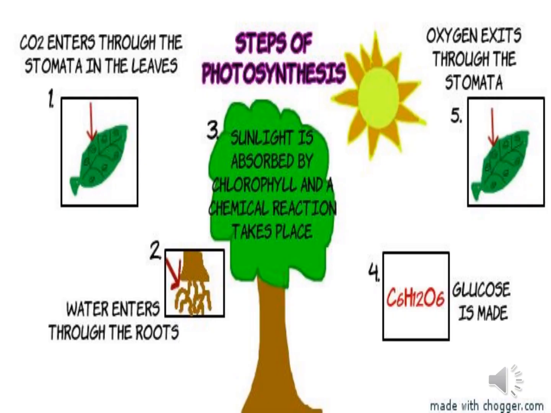So, the necessary conditions for photosynthesis are sunlight, chlorophyll, carbon dioxide, and water. And the raw materials needed for photosynthesis are carbon dioxide and water.